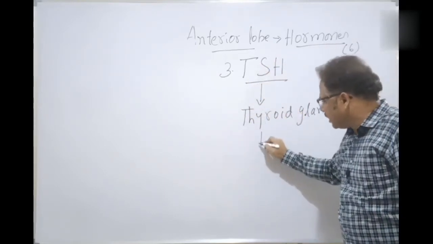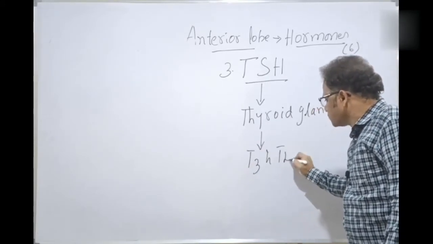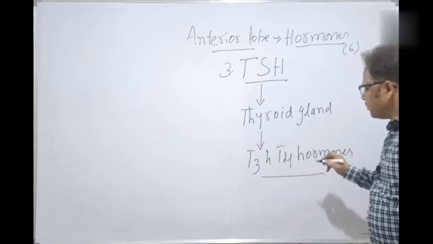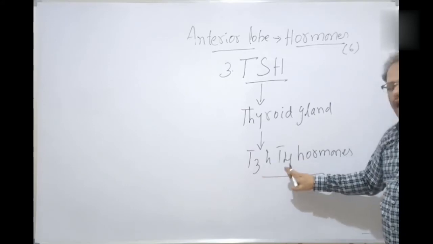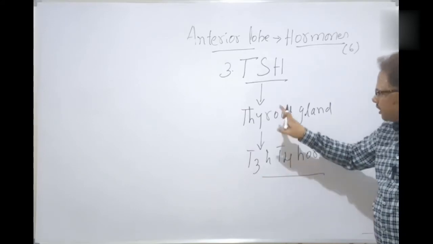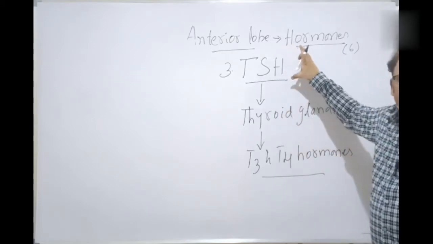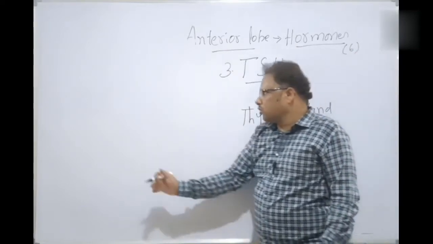As a result, the thyroid gland releases the T3 and T4 hormones. The details will be explained in the next sessions. Triiodothyronine and tetraiodothyronine (thyroxine) hormones are released by the thyroid gland as a result of stimulation by the thyroid stimulating hormone, one of the hormones released by the anterior lobe. The fourth hormone now, let's discuss.